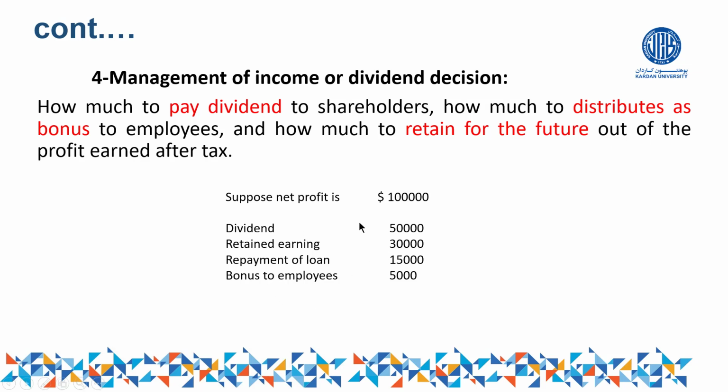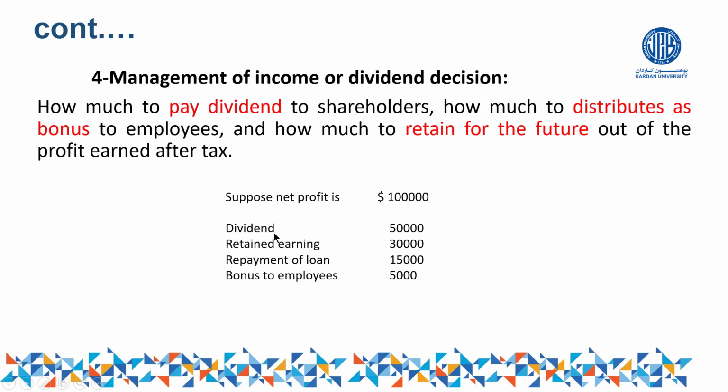For example, out of 1 lakh, let us assume that 50,000 should be given as a dividend. If you do not understand what dividend is, dividend means when the joint stock company divides its profit for its shareholders, this can be called a dividend. And if the joint stock company does not distribute profit and maintains it in the business, that can be called retained earnings.